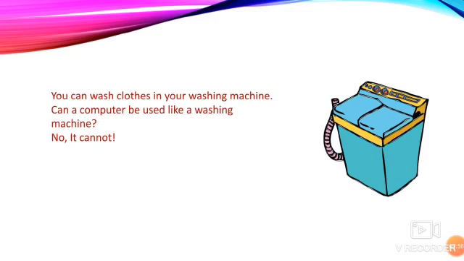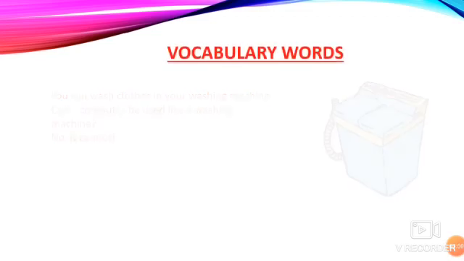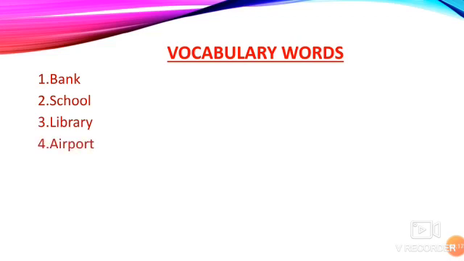Are you all clear about the concepts? Yes. So next, vocabulary words. First we have bank. What is the spelling? B-A-N-K, okay. Next, school. S-C-H-O-O-L. Next one we have library. L-I-B-R-A-R-Y. Next we have airport.